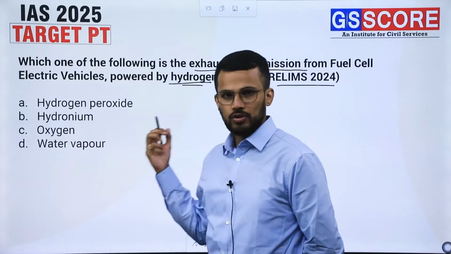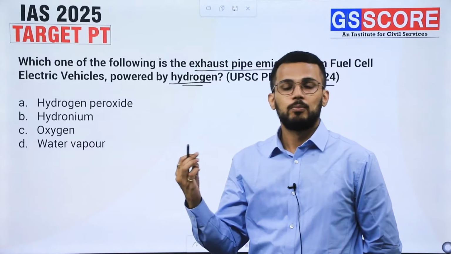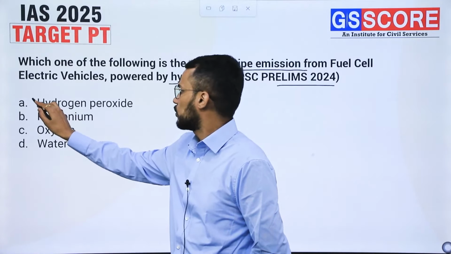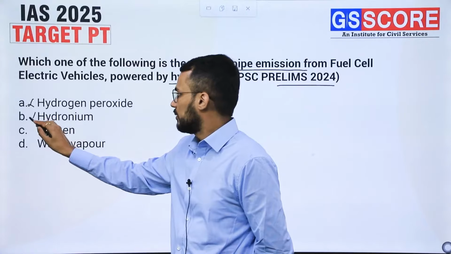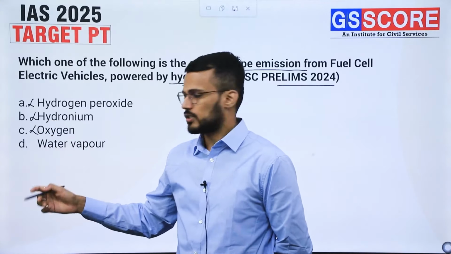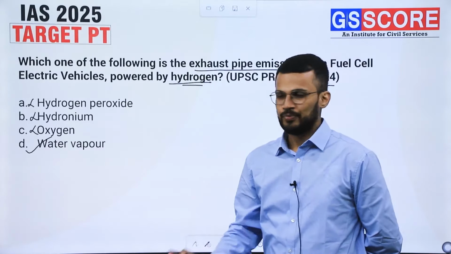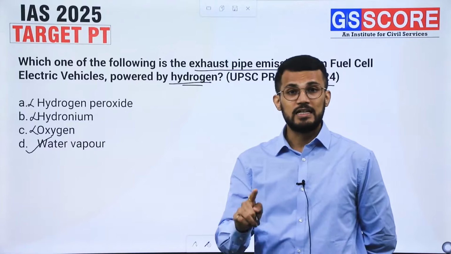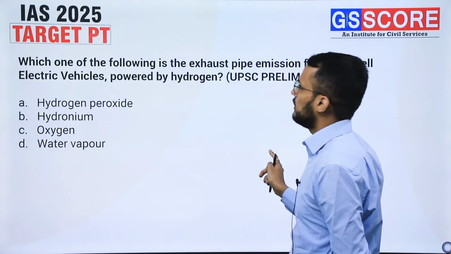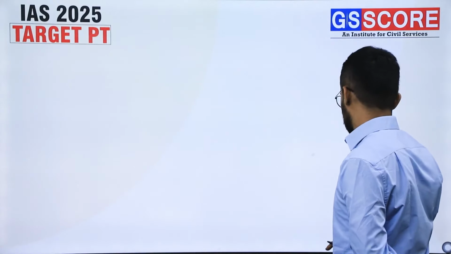So we have already discussed that it does not lead to any kind of pollutant emission, and that's why hydrogen peroxide is not correct. Hydronium is also out of question. Oxygen is also not an exhaust. Exhaust is in the form of water vapor or steam only, and that's why the answer of this question is D, water vapor.